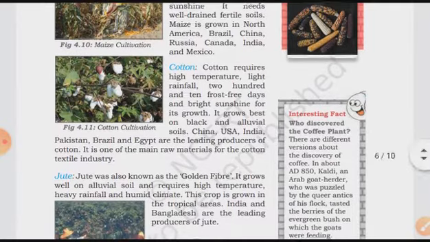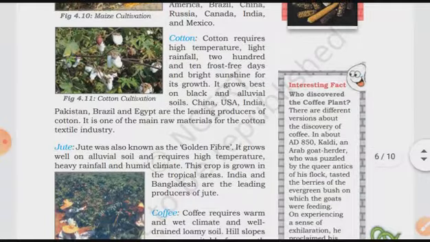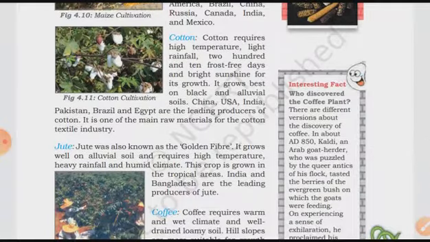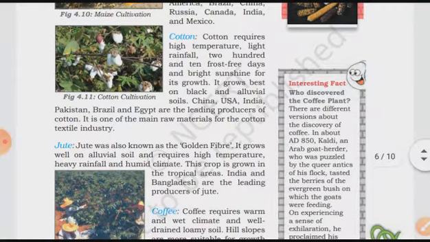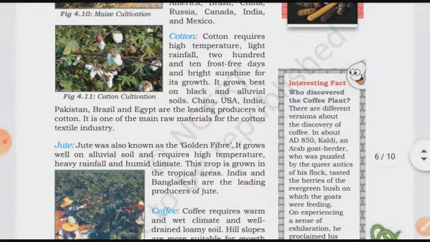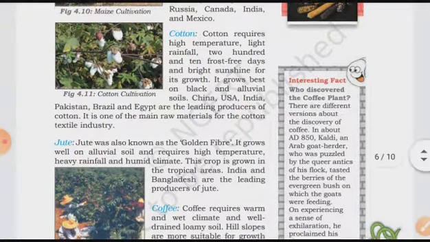Then after this, they have given about cotton. Cotton requires high temperature, light rainfall, 210 frost-free days, and bright sunshine for its growth. If you are going to grow cotton mainly for the textile industries, it requires high temperature, very light rainfall, and 210 frost-free days. Frost means there should be no frost. So these are all the things, and bright sunshine is needed for its growth.